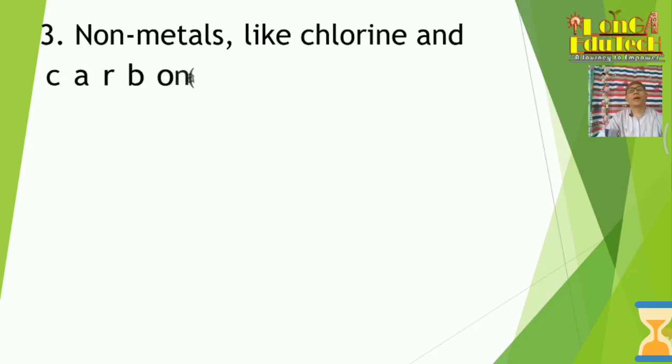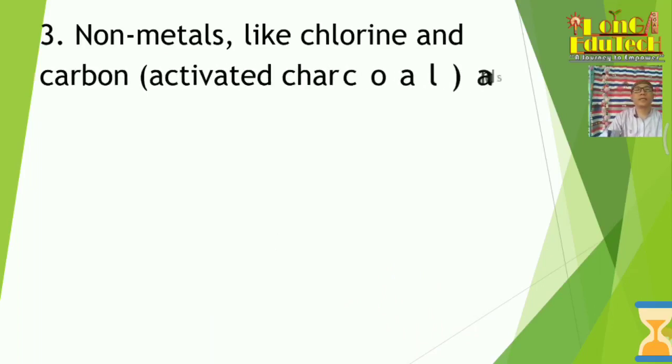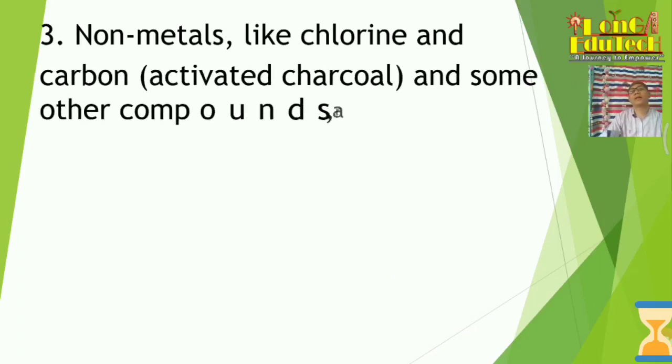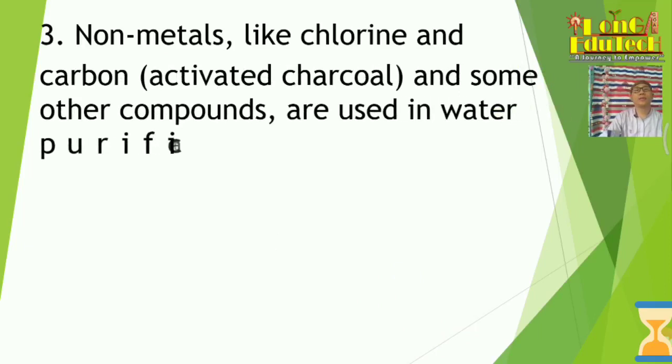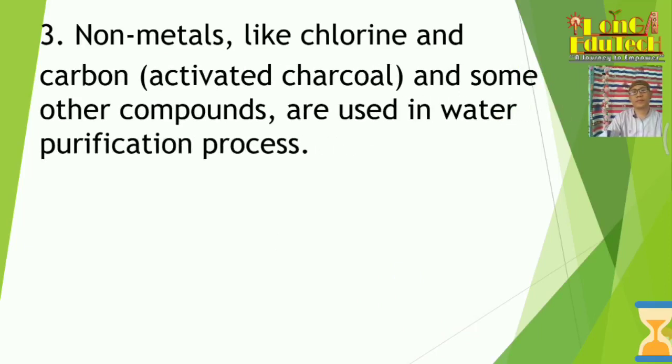And number three, non-metals like chlorine and carbon, that is the activated charcoal, and some other compounds are used in the water purification process. You know, chlorine is a poisonous gas. In 1000 liters of water, 1 gram of chlorine is required to kill all the germs present in the water.